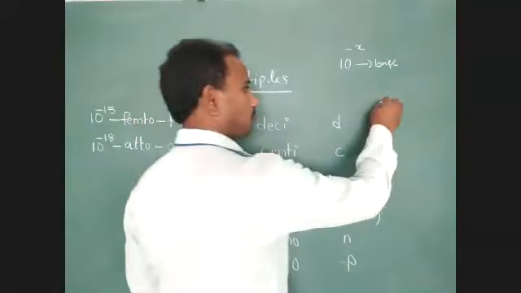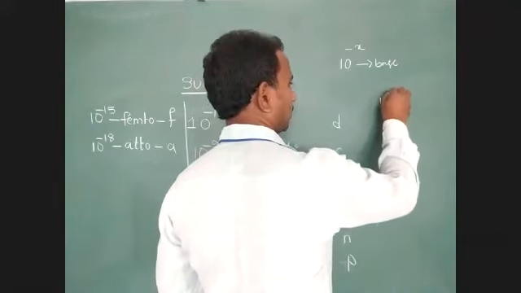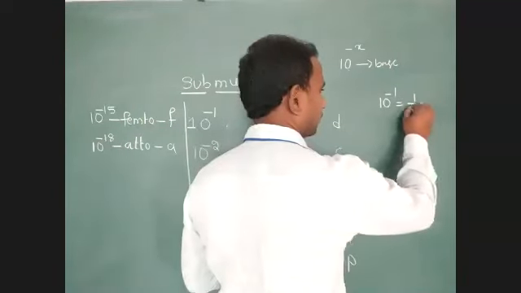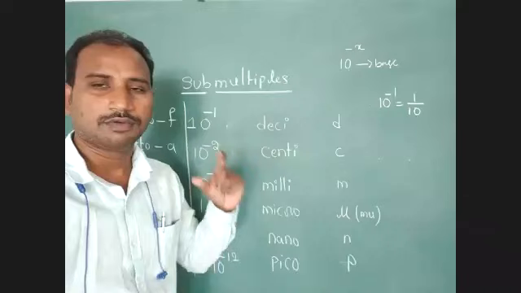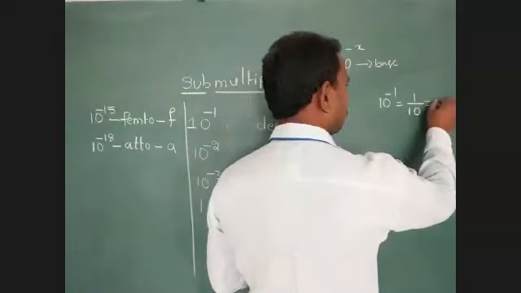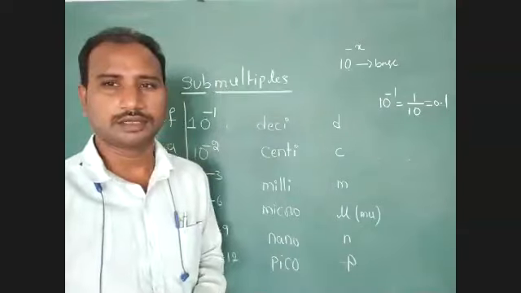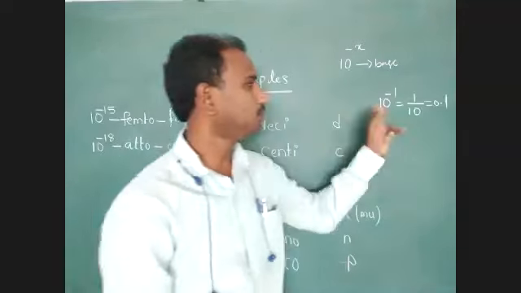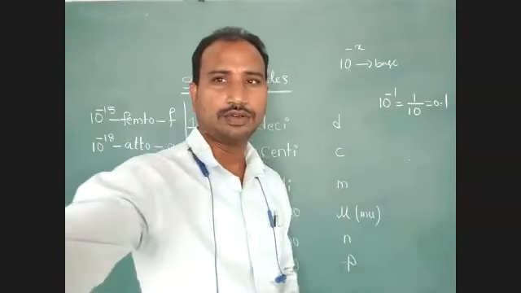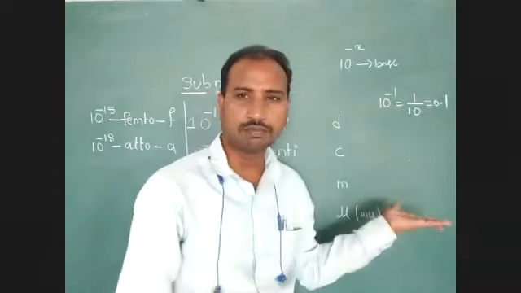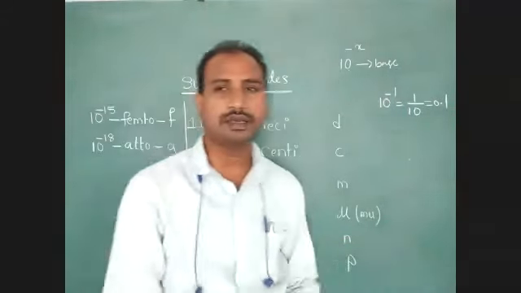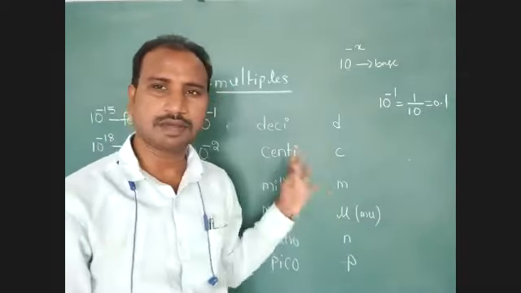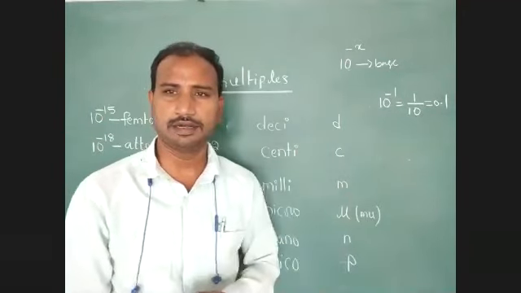Here, 10 to the power of minus 1 is equal to 1 by 10, and 1 by 10 equals 0.1. In any mathematical problem, during reading time we use the submultiple language.